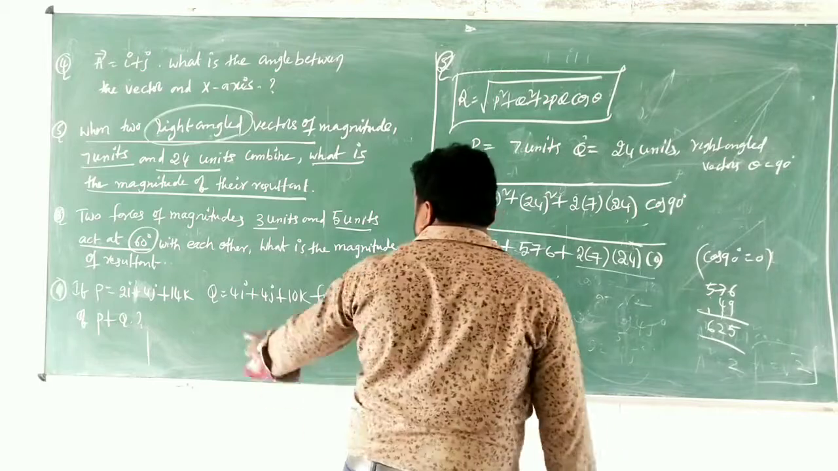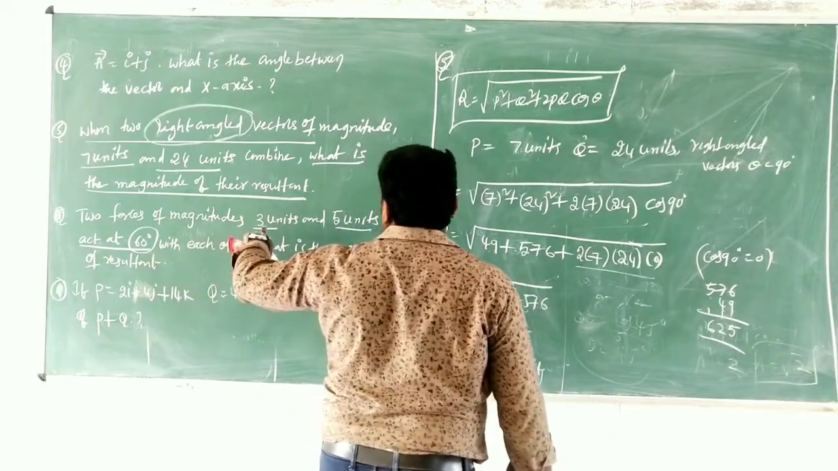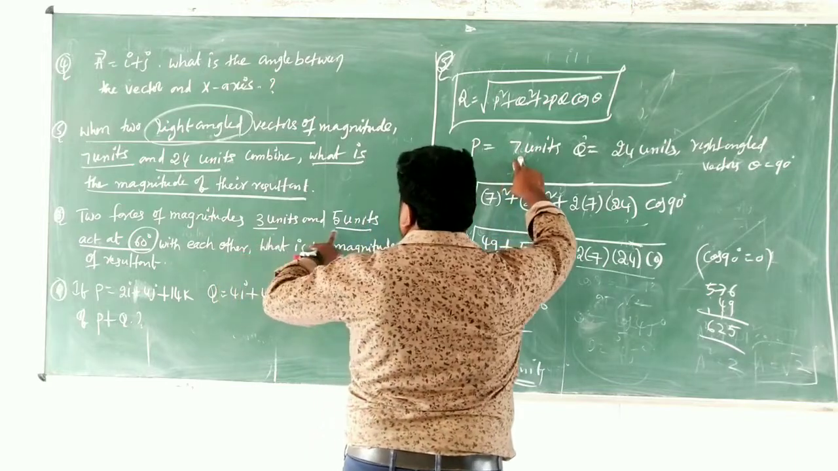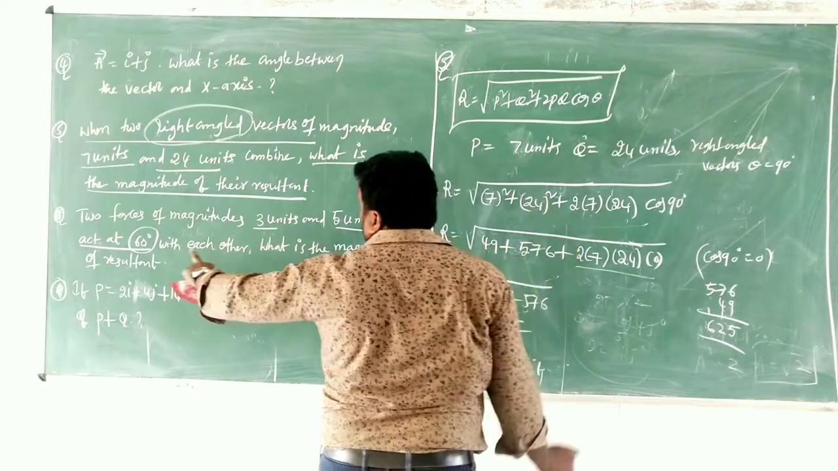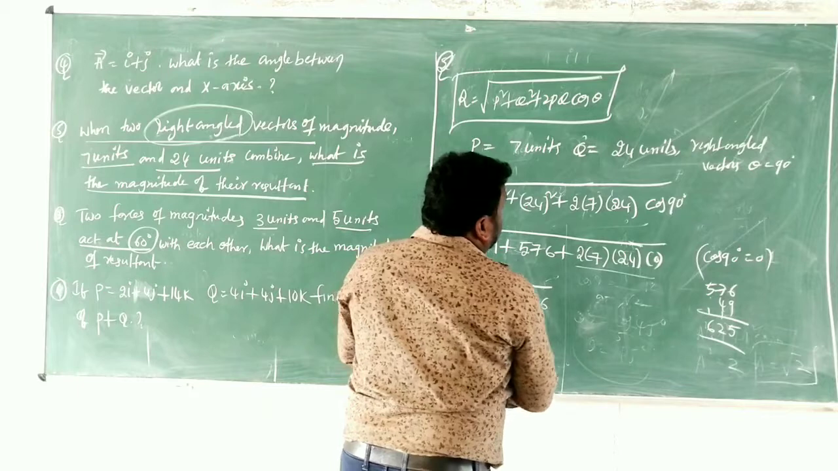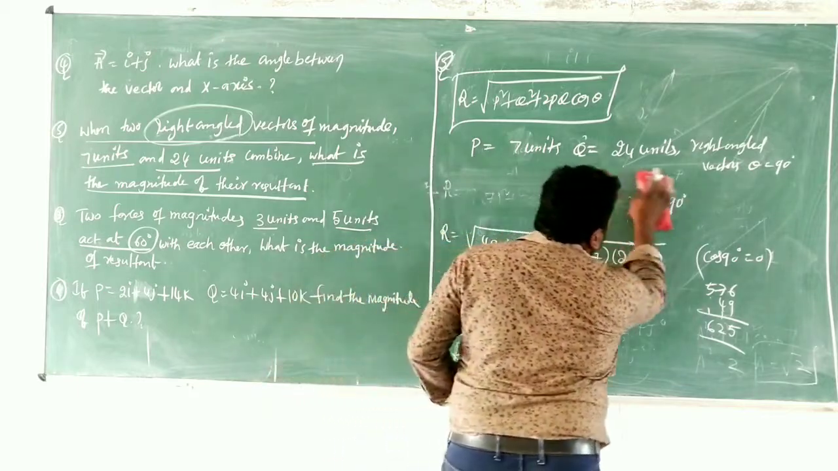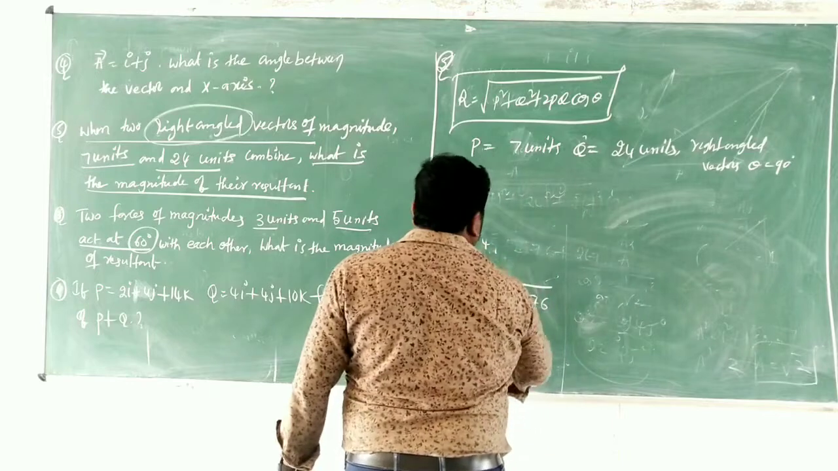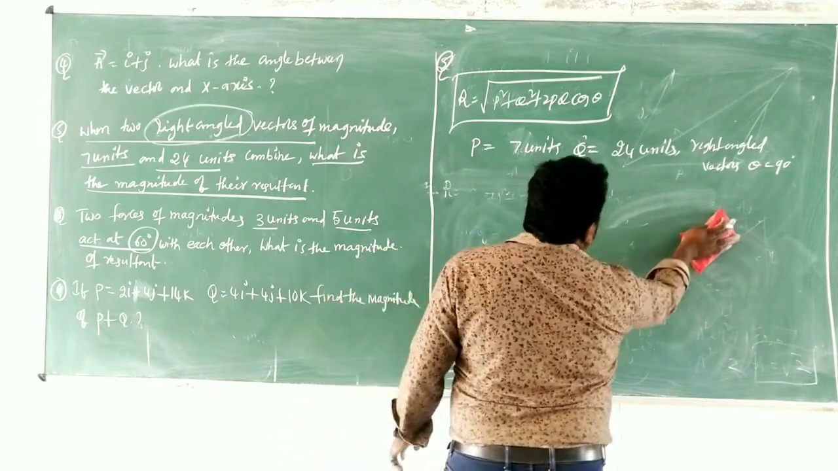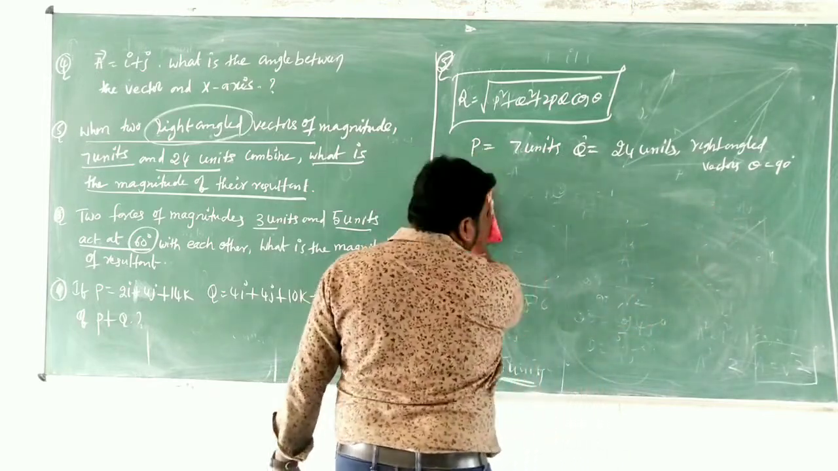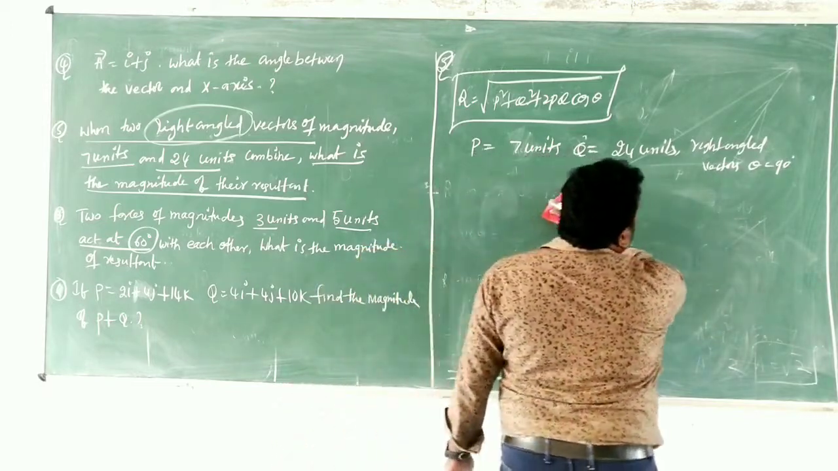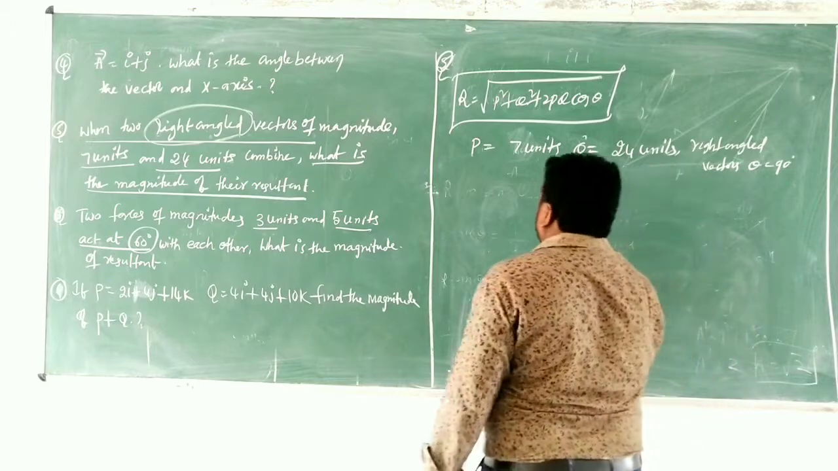Same question children, but here instead of 7 units, what you have? 3 units. Here P is 3 units, Q is 5 units and the angle is 60 degrees. The same question, but the values are different. When two vectors are combined, the resultant equation is R equals the square root of P squared plus Q squared plus 2PQ cos theta. Clear?